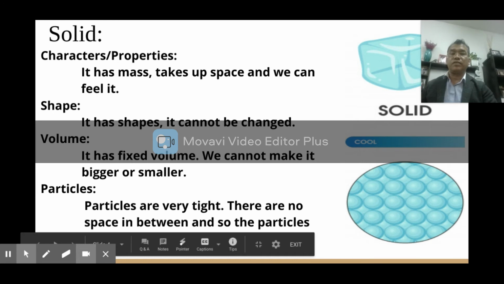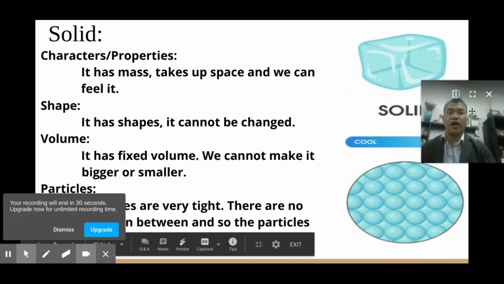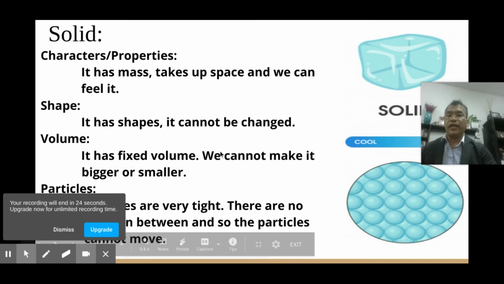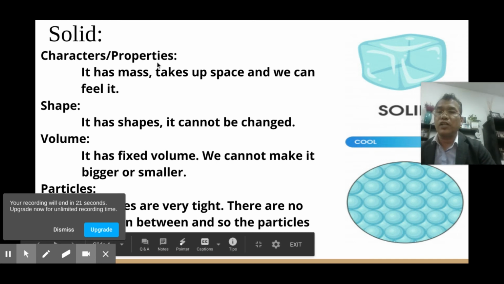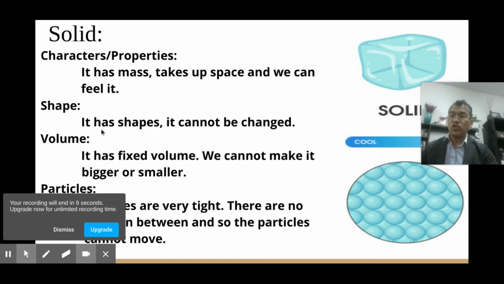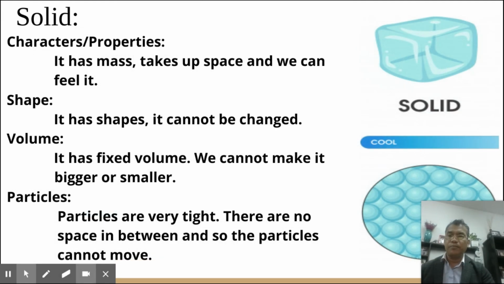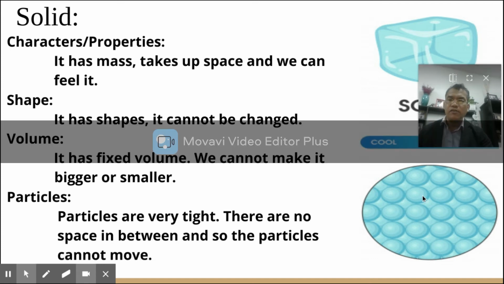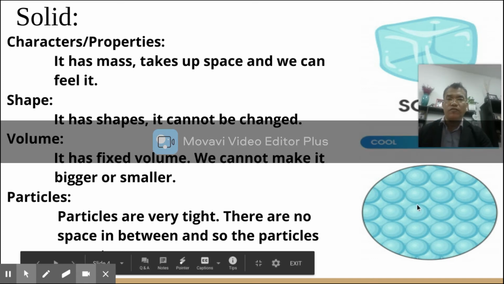Now let's go to the solid. Solid means what? Hard stuff. Okay, very hard stuff. We see the picture of solid. Solids are hard stuff, and then let's see the characteristics of solid. It has mass. See, the hard stuff, they have mass, and they take up space. And we can feel it. We can touch it, right? And now let's see the particles inside the solid, deep inside the solid. How are the particles? You see there? They're very, very tight. They can't move. There's no space in between the particles. So that's why you cannot put your hand inside the solid, right?